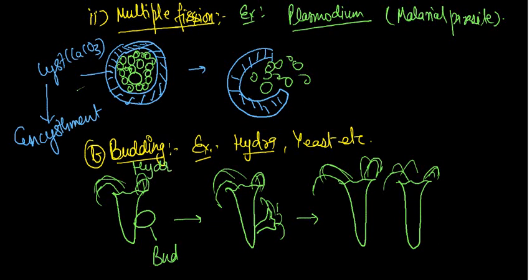Now come to yeast. That is not in your syllabus, but you have to know about it. Yeast is a unicellular fungus.